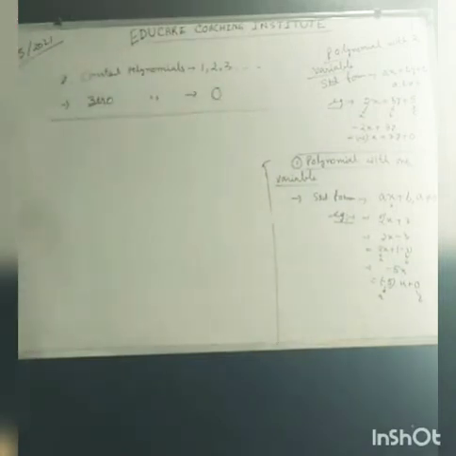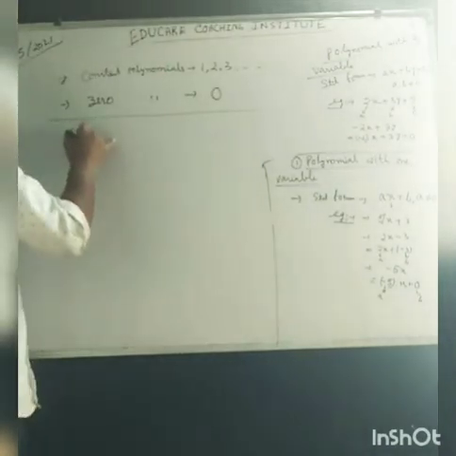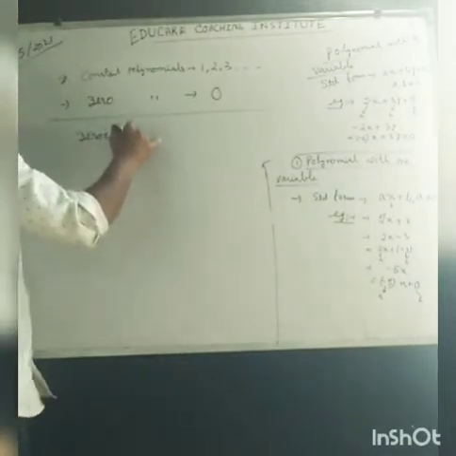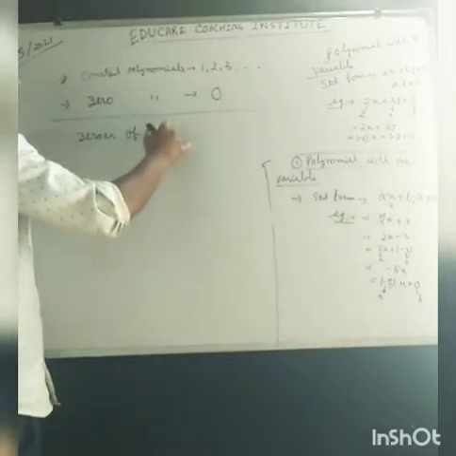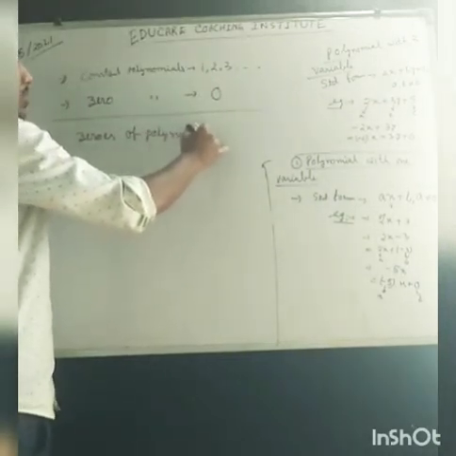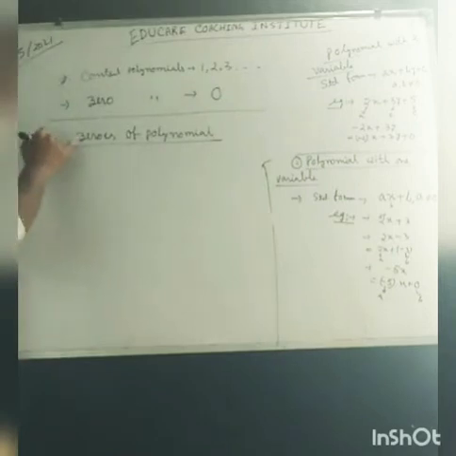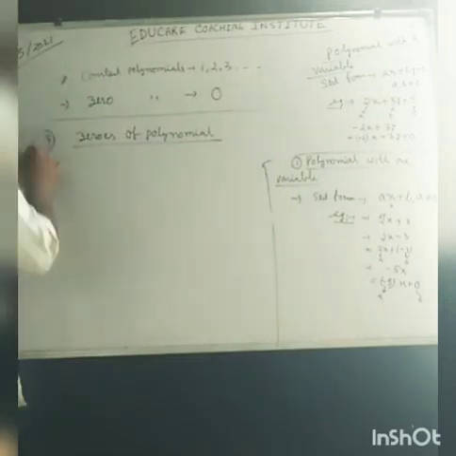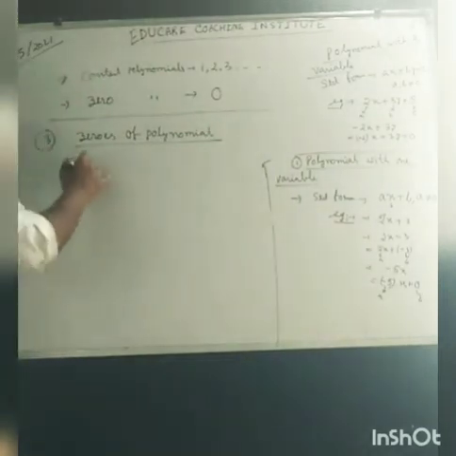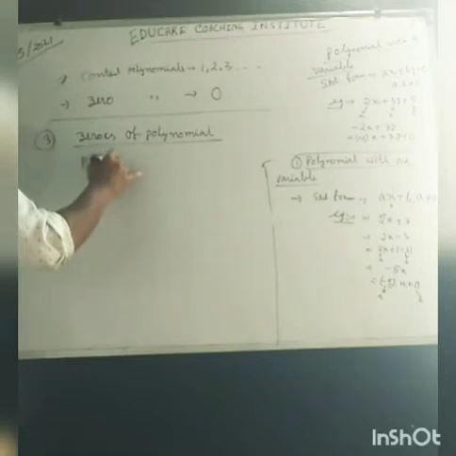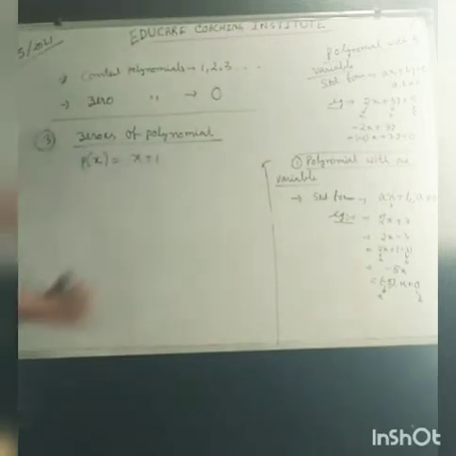Now, number 3, zeros of a polynomial. What do we mean by zeros of a polynomial? Suppose p of x is the polynomial x plus 1.